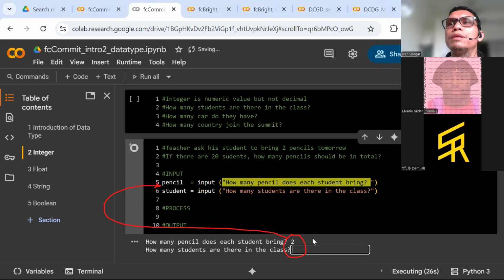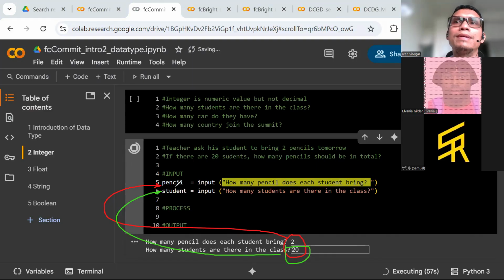And then how many students are there in the class? 20. So this value 20 will be stored in the student. However, both values here, 2 and 20, that are already stored in the pencil and student respectively, the form is